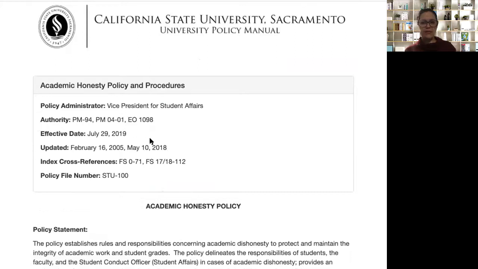It'll have things like the name of the policy here, the policy administrator, so who that is, when it went into effect, if it's been updated at all. So see, this one has been updated a couple of times, and it'll also give you the policy number and any cross references with other policies as well. Okay, so if you're looking for information like that, very specific information, then you want to look at the policy in its original form.